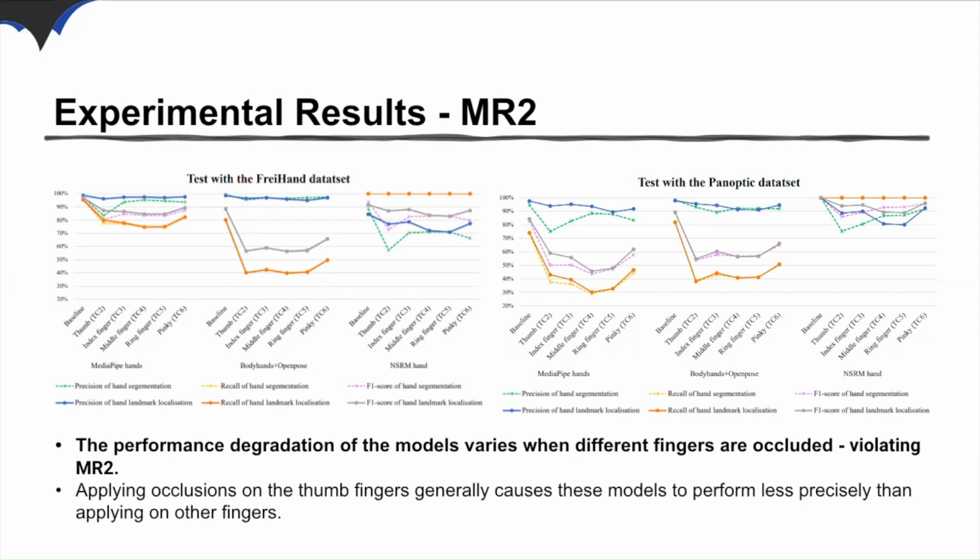The worst precision values were observed from the results of NSRM Hand, which differ from the precision values of MediaPipe Hands and BodyHands plus OpenPose, which consistently hovered above 75%. Therefore, it can be found that applying occlusion on the thumb only will greatly transform the shape of hands, leading to a significant performance degradation of these models.